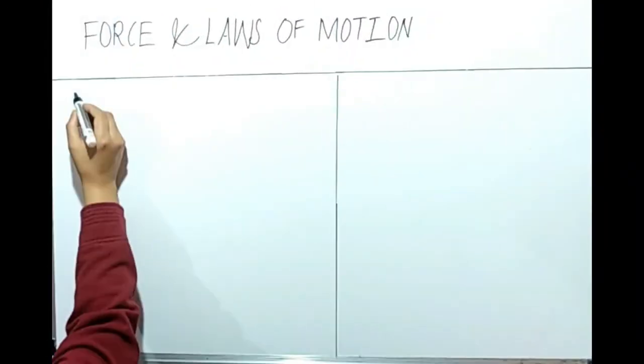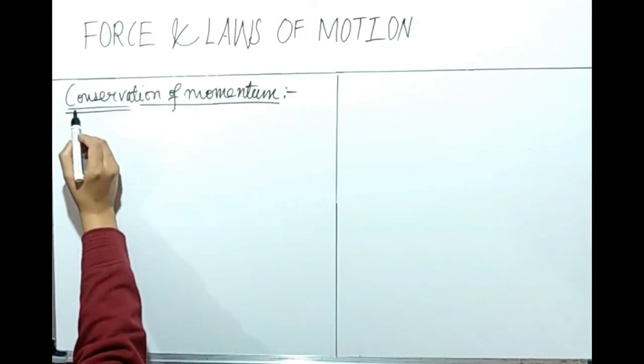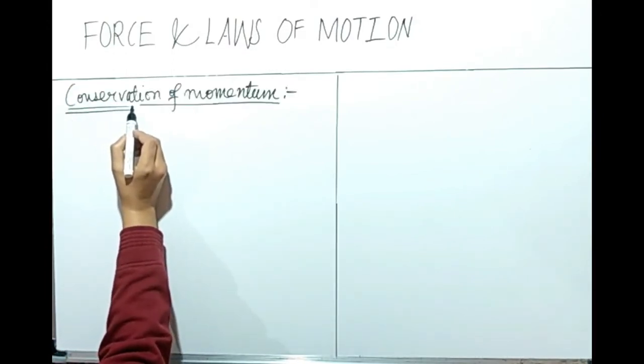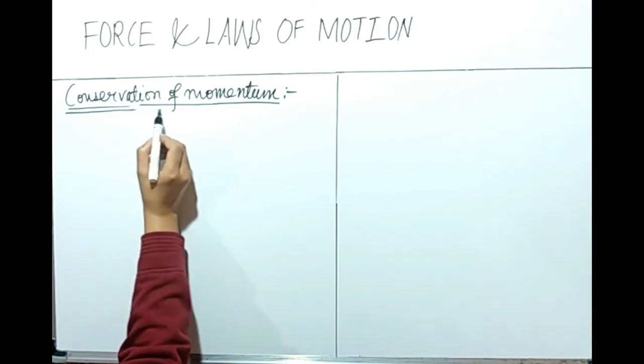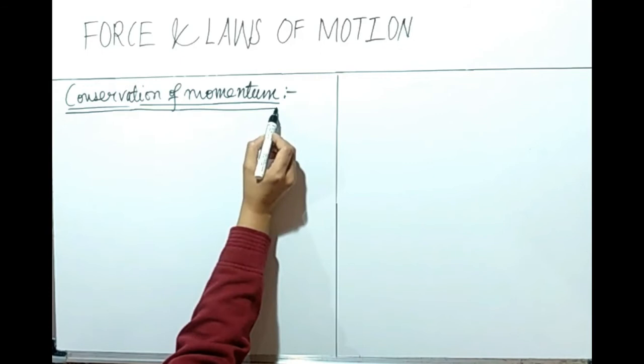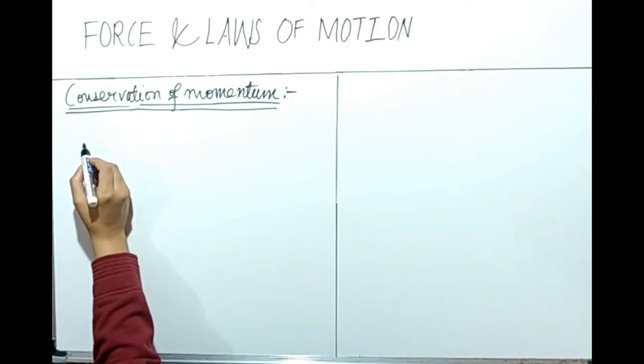Let's discuss conservation of momentum. Conservation of momentum means momentum is going to remain unchanged before the collision of the objects and after the collision of the two objects. We can discuss it with the help of an example.